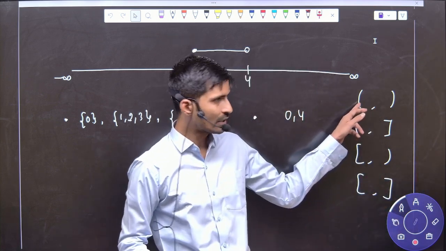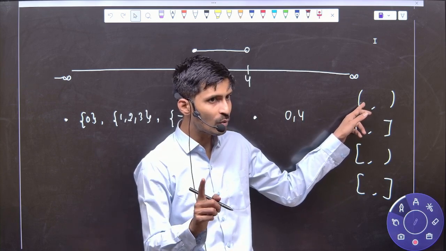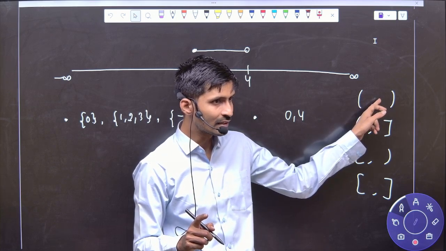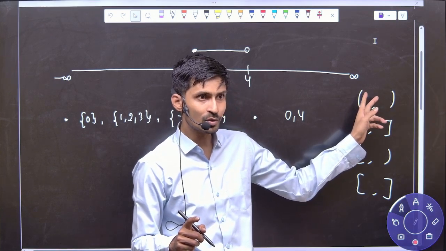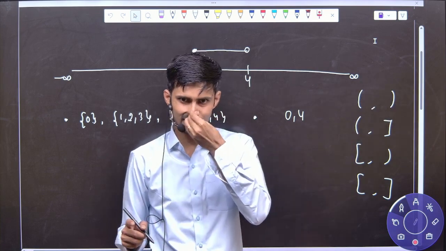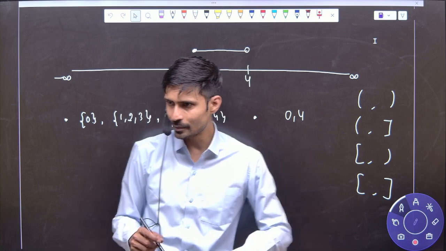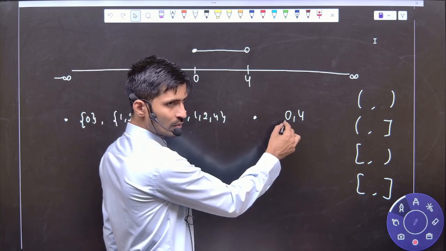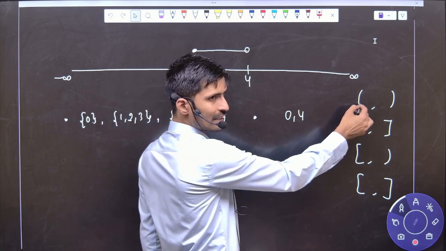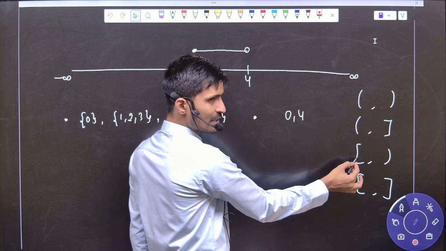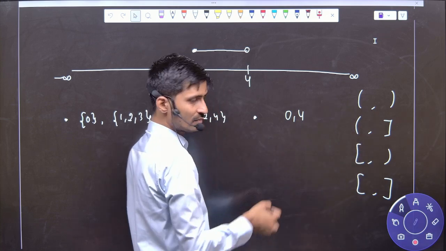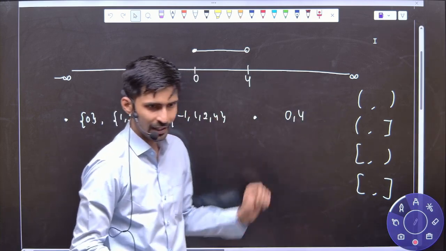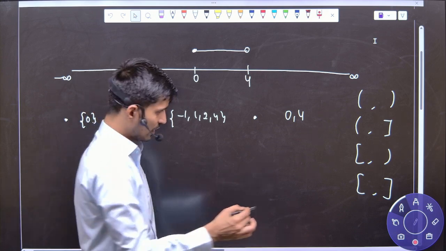Open means whatever number you are writing here, that number won't be taken, and on that side also open, that number won't be taken, but all the numbers between those two will be considered. Understood? You are listening to each line. So now tell me, open represents that the number is not considered. Close represents that the number is considered. So 0 is considered, 4 is not considered. Can you tell me out of the 4, which bracket I have to use? The third one I will use.